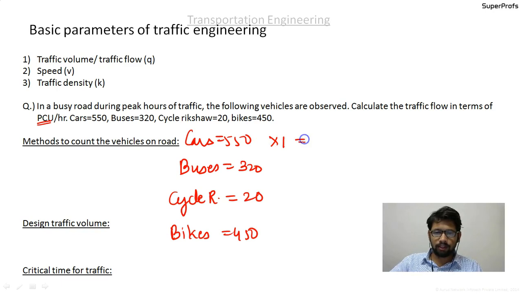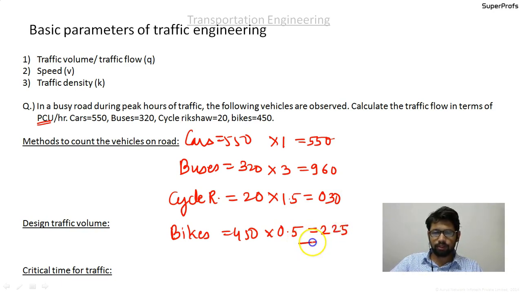Cars, into 1, equal to 550. For buses, the PCU value is 3, so it becomes 960. Multiply cycle rickshaws by 1.5, equal to 30, and bikes, the equivalence factor 0.5, will be equal to 225. So these are the PCU values.